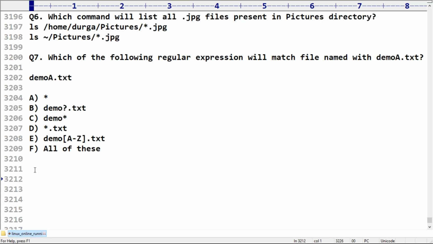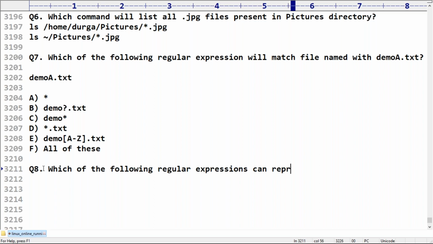Okay, clear. Next, one more thing. Here, just observe. Which of the following regular expressions can represent the files? Which files do I have to represent?